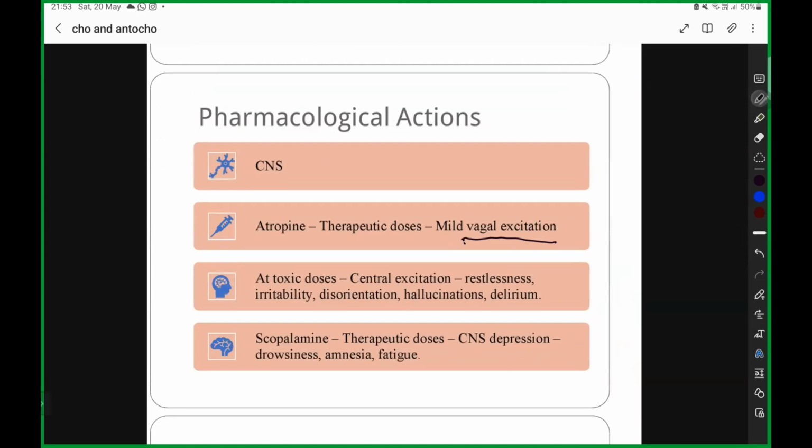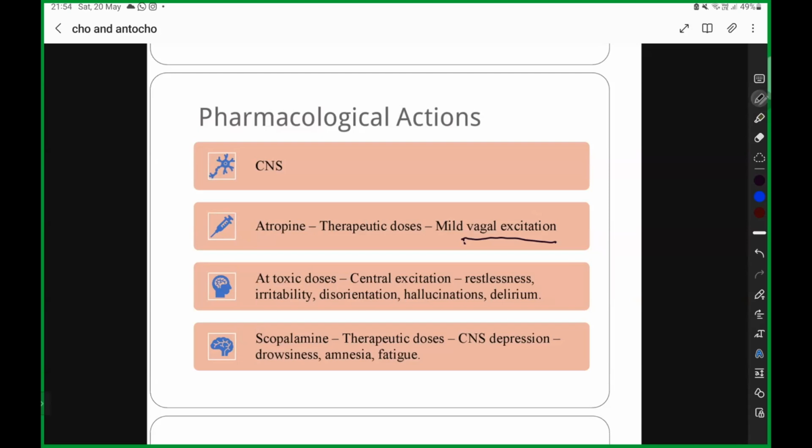At a toxic, higher dose, it causes restlessness, disorientation, hallucination, delirium. Central excitation happens, so there will be increased restlessness, irritability, disorientation, hallucination, delirium. It is also going to cause euphoria.